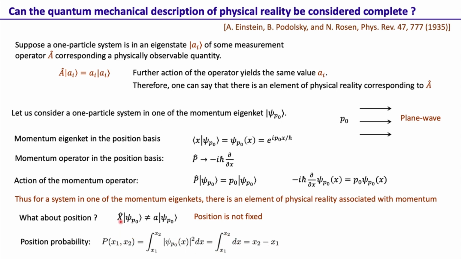So the action of a position operator tells us here that position is not fixed. All we can find is the position probability, that is the probability that the particle is found between position x1 and x2, which is just x2 minus x1. This essentially says the particle is equally likely to be found anywhere. So this one particle system in one of the momentum eigenstates has fixed momentum, but its position is completely uncertain. That means it is equally likely to be found at any position.